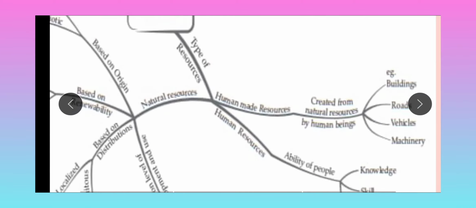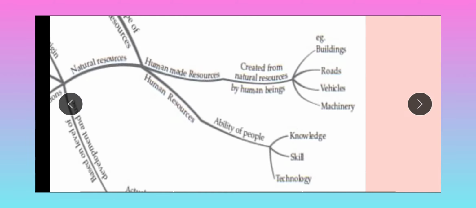First we will see types of resources. There are three types of resources: human made resources, human resources and natural resources. First we will see human made resources, created from natural resources by human beings. Whatever resources we get from nature and humans modify according to their need are called human made resources. For example, buildings, roads, vehicles, machineries, etc.